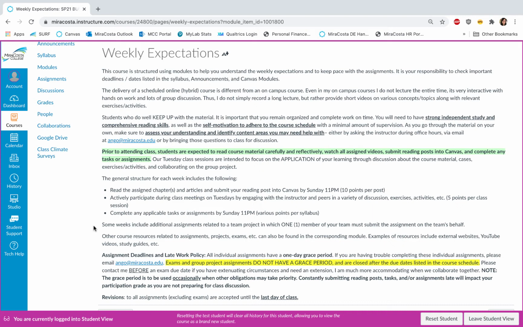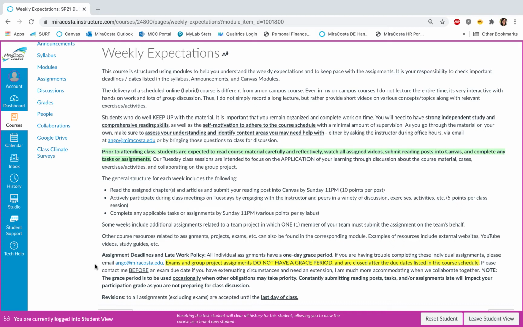Note that some weeks will have additional assignments related to a team project in the second half of the semester, and only one member of the team needs to submit those assignments on the group's behalf. All other course materials can be found in the corresponding weekly module, so everything you need is always packaged in these modules. Here's my assignment, deadlines, and late work policy.